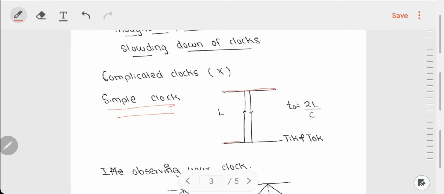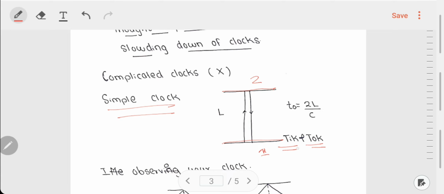So there are two mirrors. This is the first mirror and this is the second mirror. Okay. So now this first mirror and the second mirror, they both have a light beam in between them. The light beam starts from mirror 1, goes to mirror 2, bounces back and reaches mirror 1. So when the light started from mirror 1, we say tick, and when the light reaches the mirror 1 again, we say it is tock.